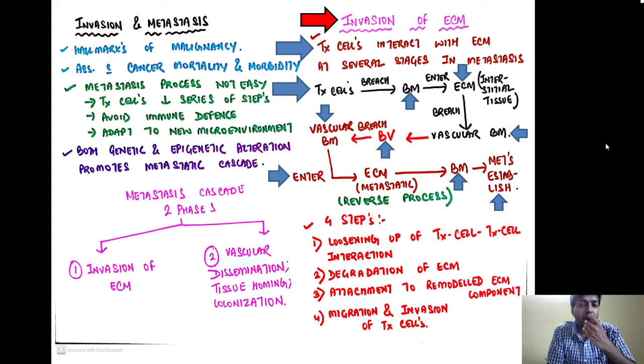So there are four important steps in the invasion of the extracellular matrix. One is the loosening up of the tumor cell interaction. Second is the degradation of the extracellular matrix. Third is the attachment to the remodeled extracellular matrix components. And fourth is the migration and invasion of the tumor cells.